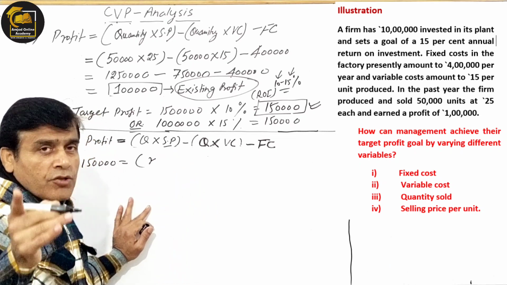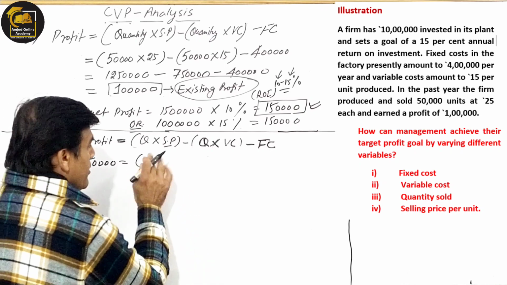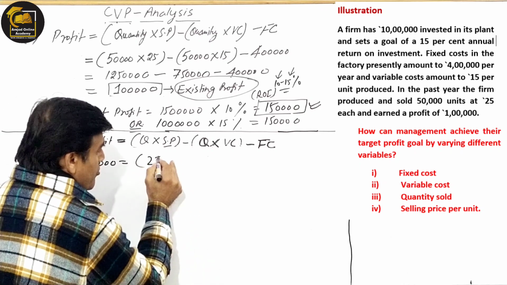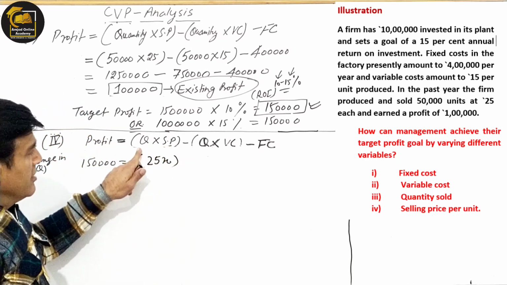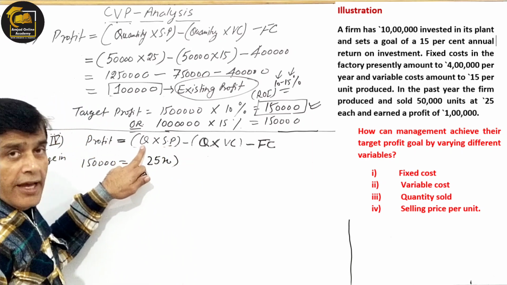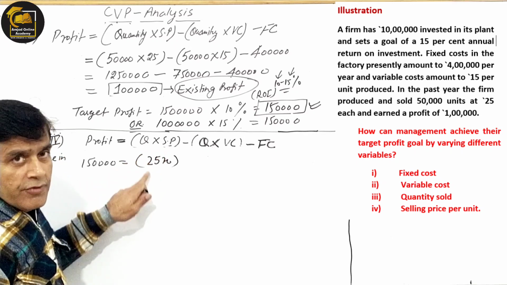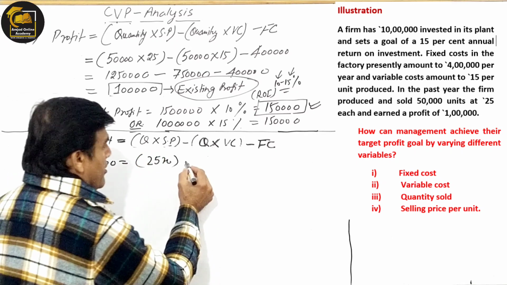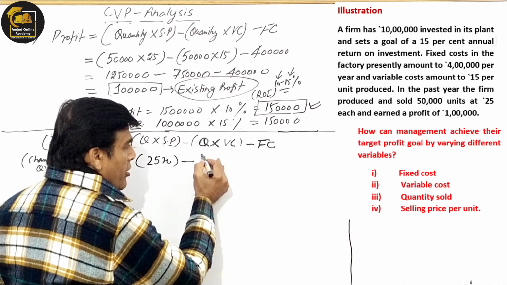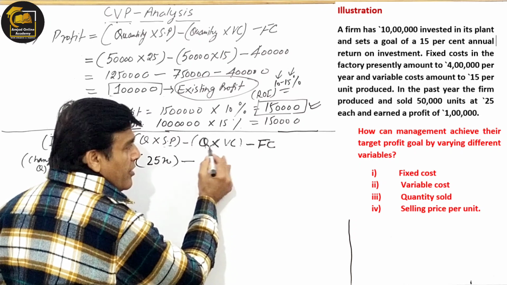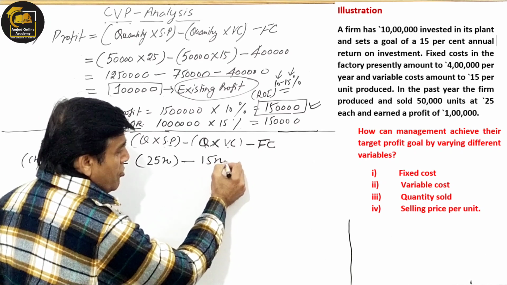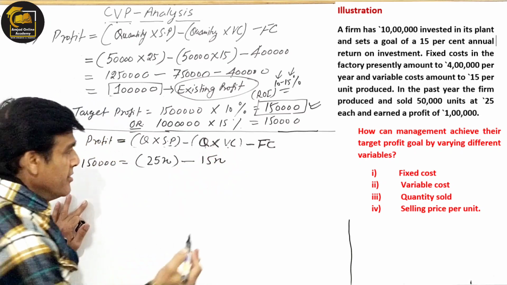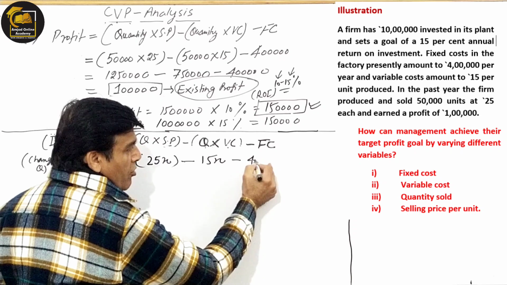तो x और 25 को जब मैं मल्टीप्लाई करूँगा तो इट विल बी कमिंग 25x और नॉट. बिल्कुल आएगा नहीं आएगा 25x. Once I will take in it x, it is a 25, so it will be 25x or not. Yes, here I have already understood this. It is x, variable cost per unit is 15, so it will be coming 15x or not. Definitely will say yes, 15x. It is already here is 4 lakh.